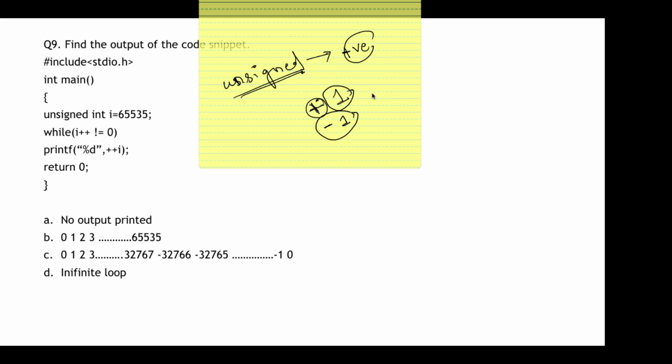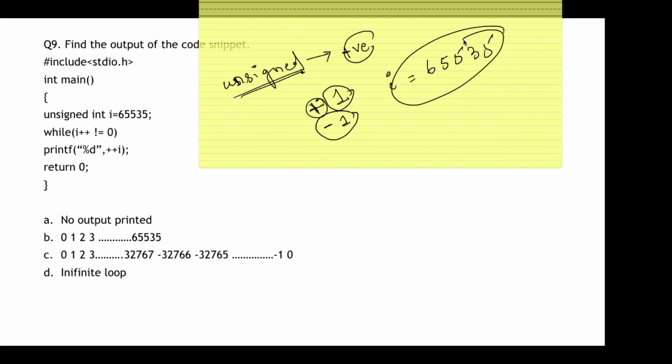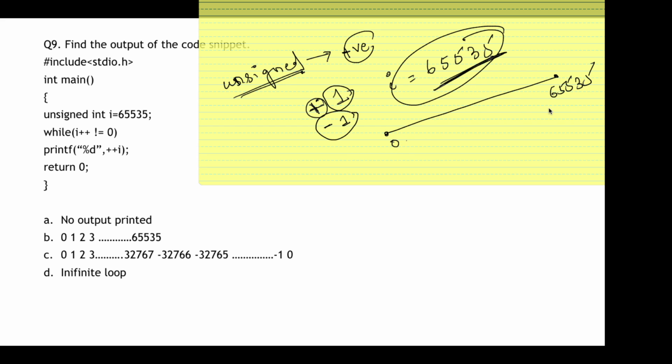Okay. So unsigned I is equal to 65535, right? This is the value. Now remember, this is the maximum value that I can take on a scale for integers unsigned value. Okay, from 0 to 65535 is the maximum range that I can take.